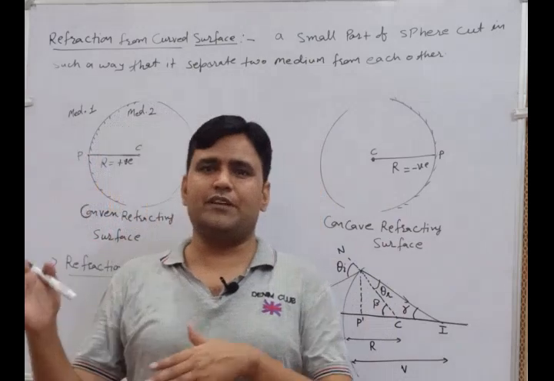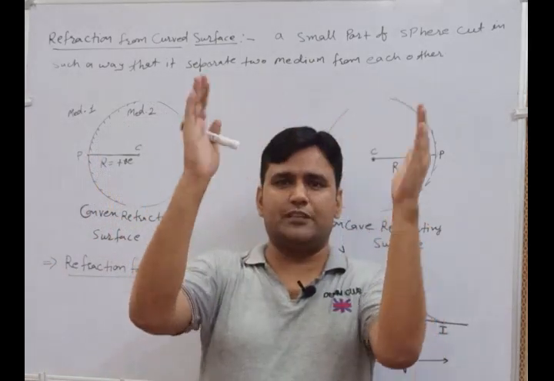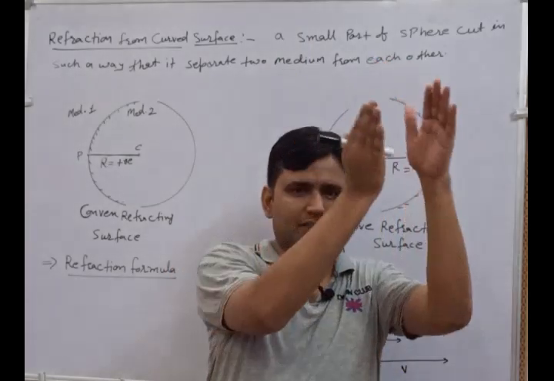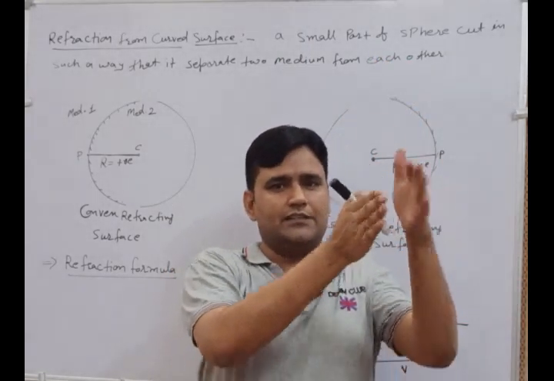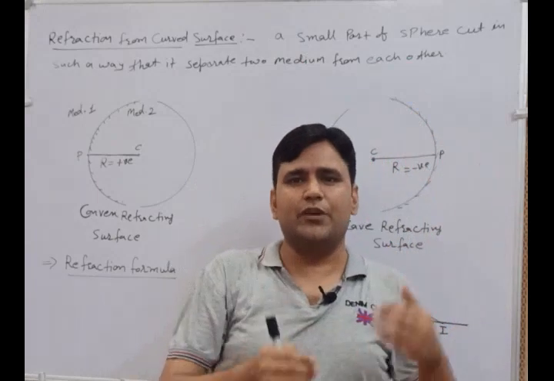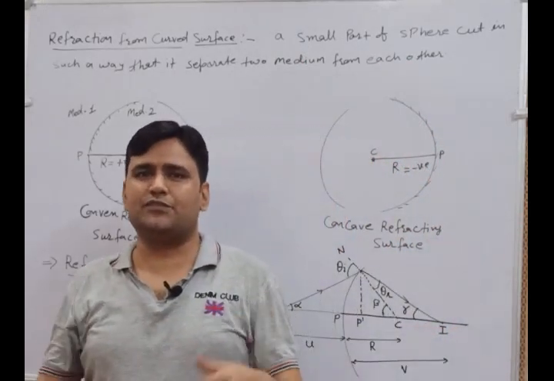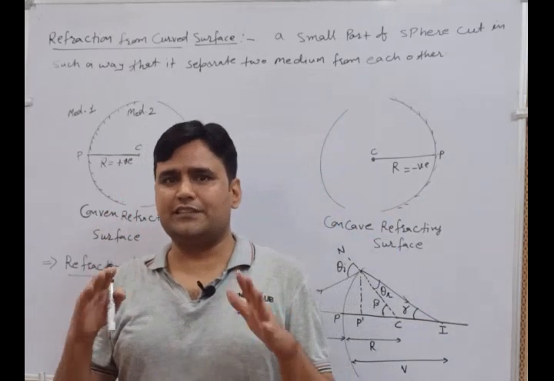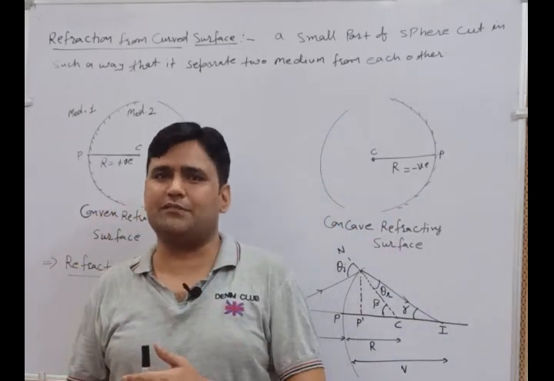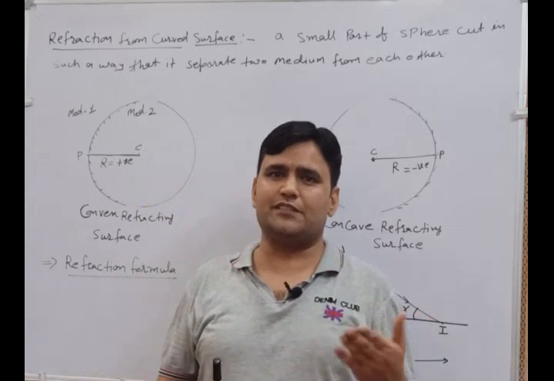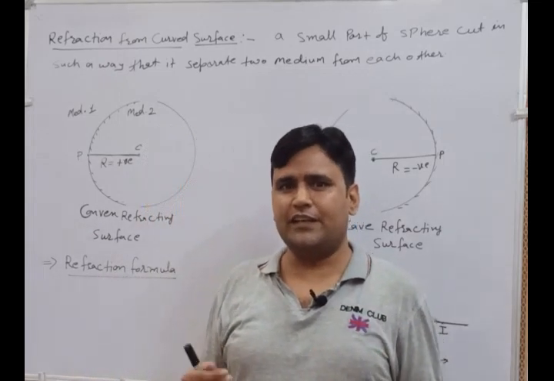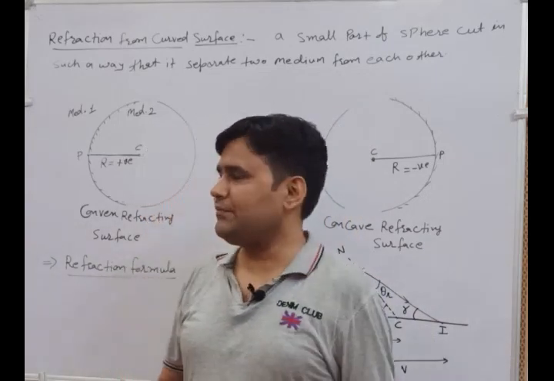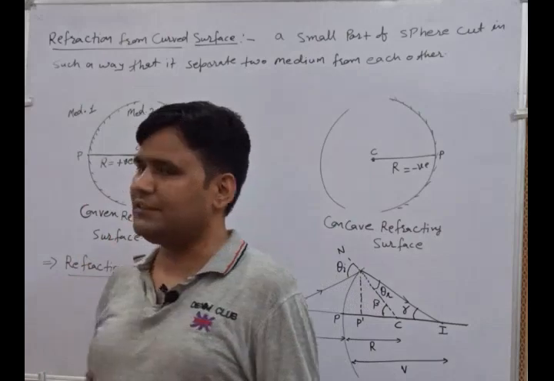There are the media, medium 1 and medium 2. Like it is a spherical surface, and we cut it from here. Then this particular surface is the separation between medium 1 and medium 2. Normally क्या होगा, if we consider the sphere in the air, then the inside of the sphere is constructed with glass, and the outer region is air. That's why it is the separation between the air and the glass.